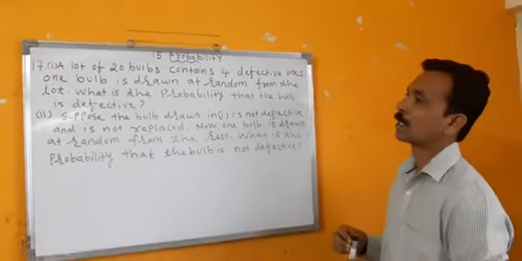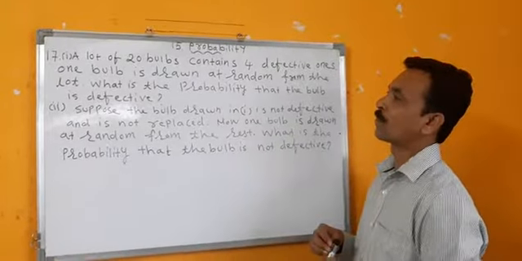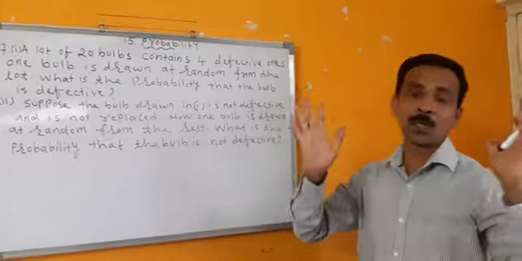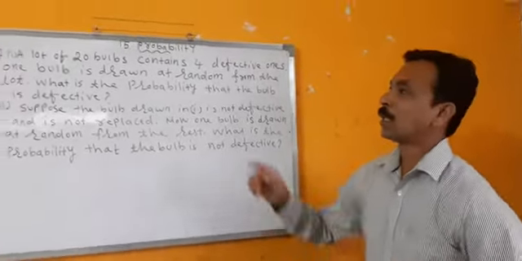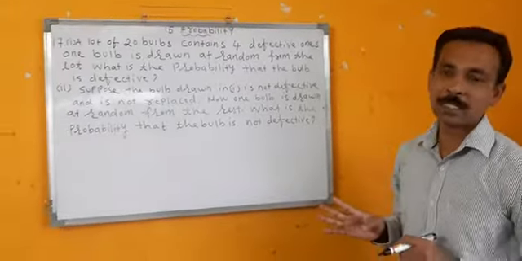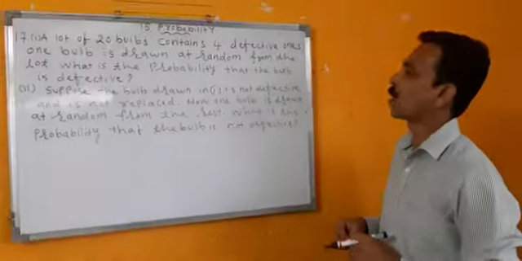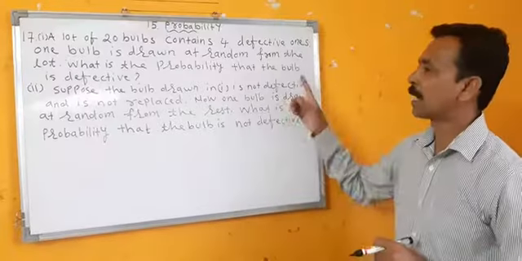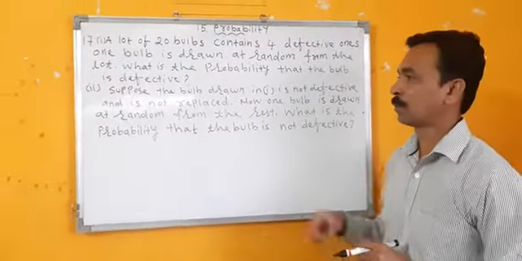Seventeenth sum. A lot of 20 bulbs. A lot means not LOT, lot. Lot means a bunch, a group. A lot of 20 bulbs contains 4 defective ones. One bulb is drawn at random from the lot. What is the probability that the bulb is defective?